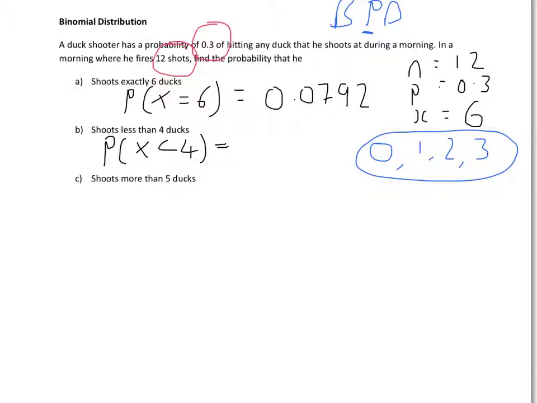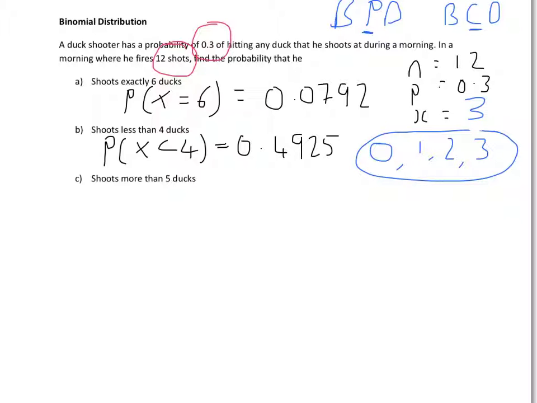So in this case we're using BCD, because it's cumulative. We want up to and including 3. So rather than X being 6, we make it 3. If you put that in, you end up with 0.4925.